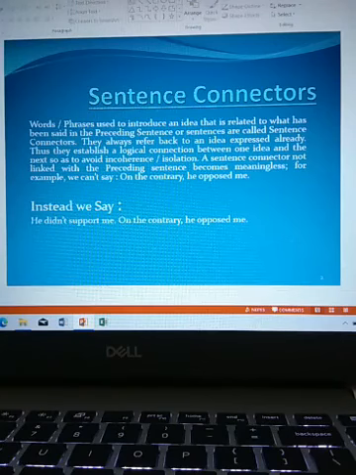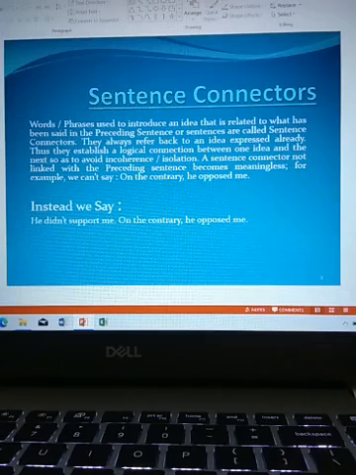Thus, they establish a logical connection between one idea and the next so as to avoid incoherence or isolation. A sentence connector not linked with the preceding sentence becomes meaningless.